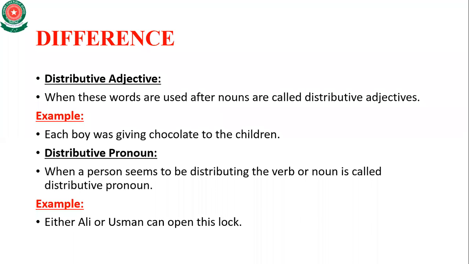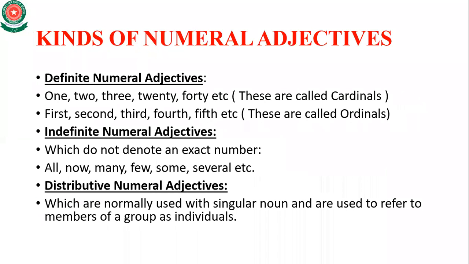Now here you can see that each boy, basically a boy is a singular noun. There is the word boy, not boys. Now the word each, which shows the distributive adjective, is basically a single word added with a single pronoun or noun, but refers to members of a group.